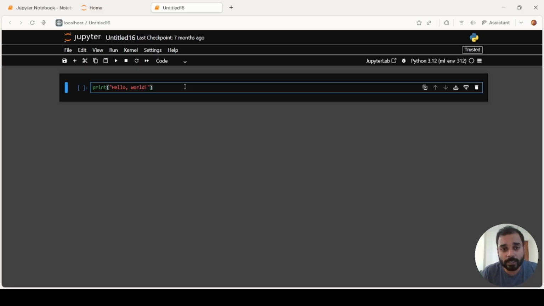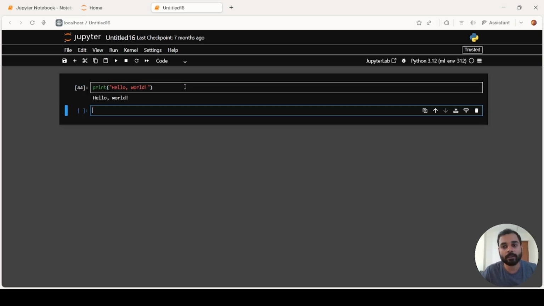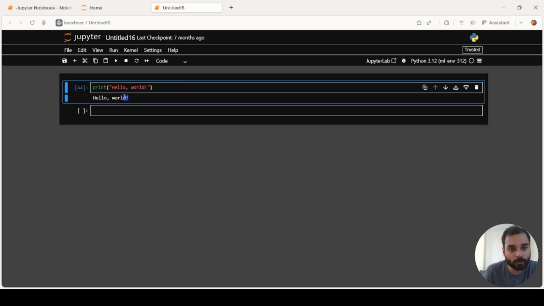Now to execute this code cell, we need to press Shift and Enter, and the output is "hello world". So basically, whatever is inside the double quotes, the print function treats it as text, or in Python language, it's called a string. This string is given as an output.